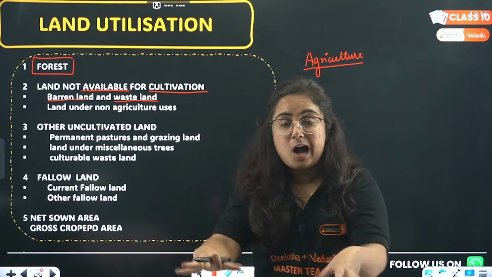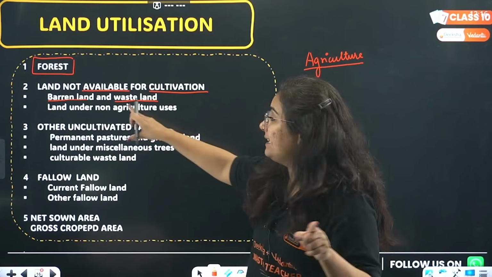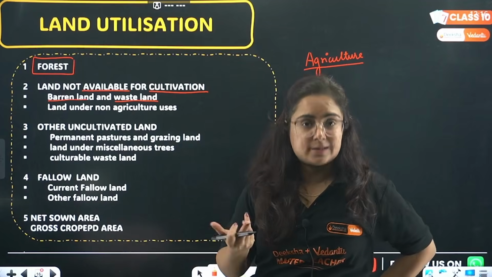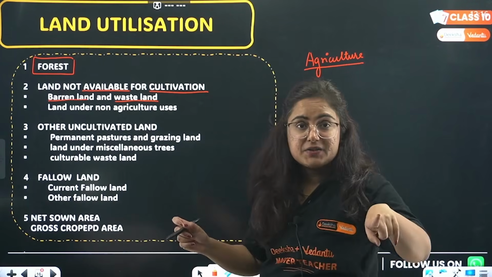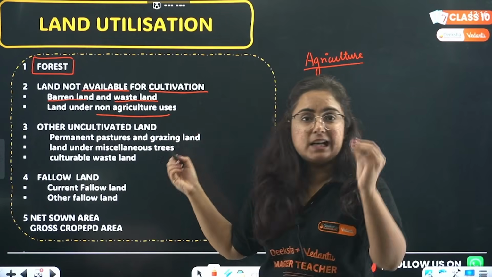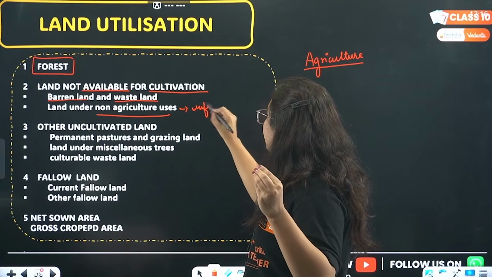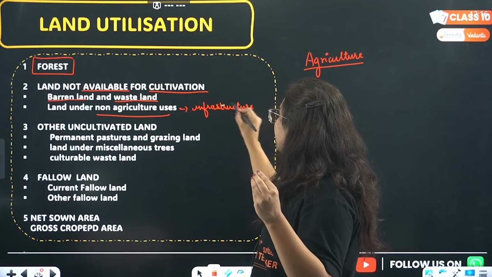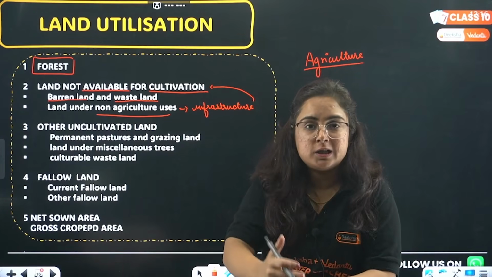By any practice you can't grow crops there, like the barren land present in Rajasthan. Other areas not under cultivation are land under non-agriculture uses, on which infrastructure is made. A building is made. Can you use it for cultivation? No. Dam, not under cultivation.